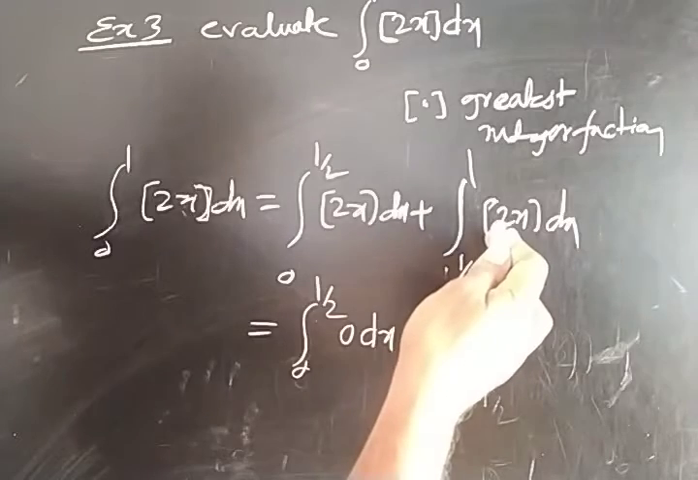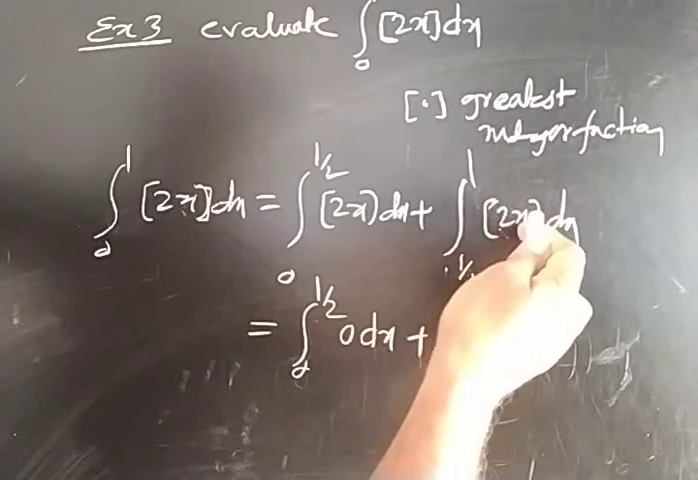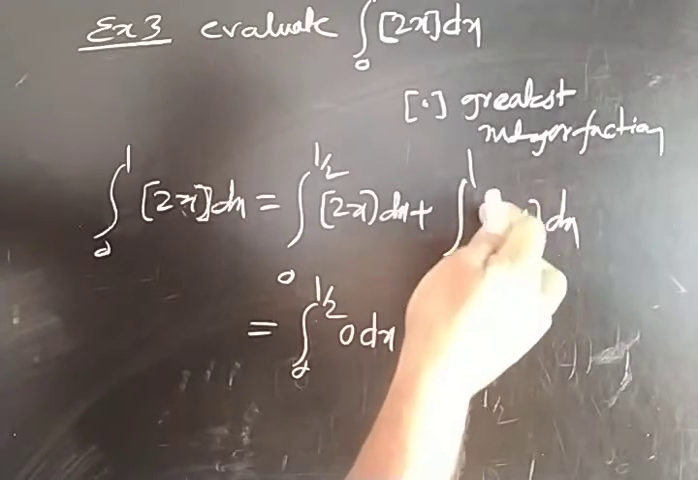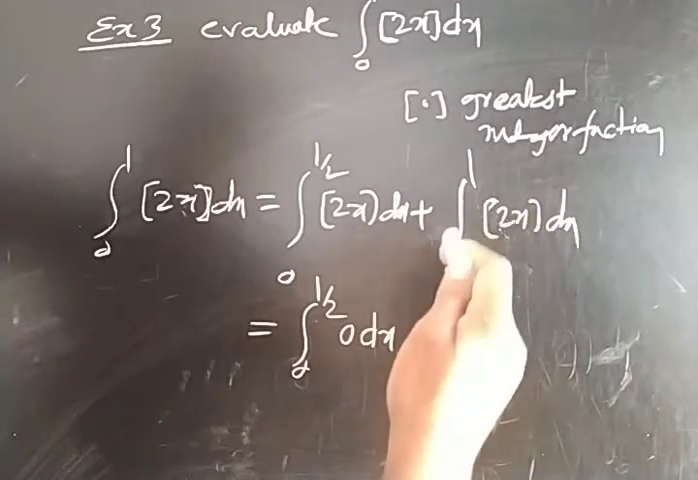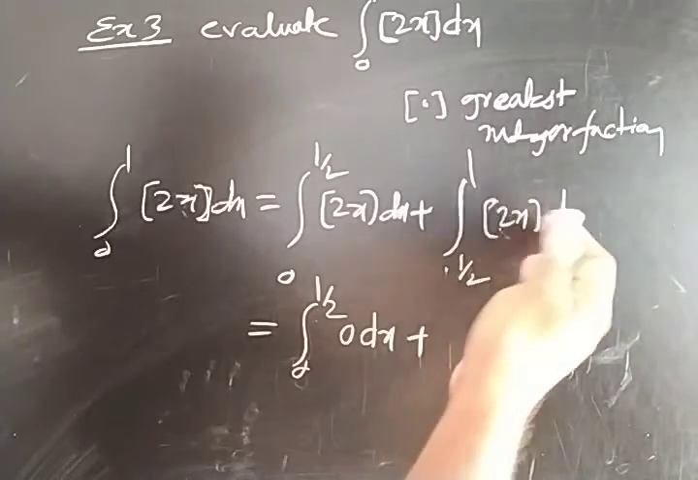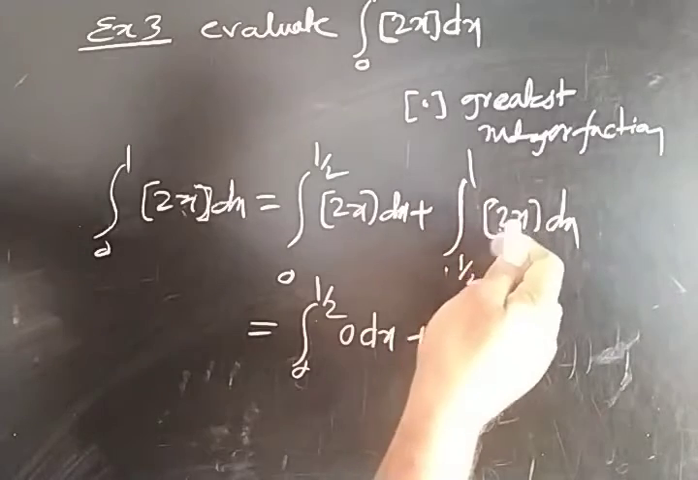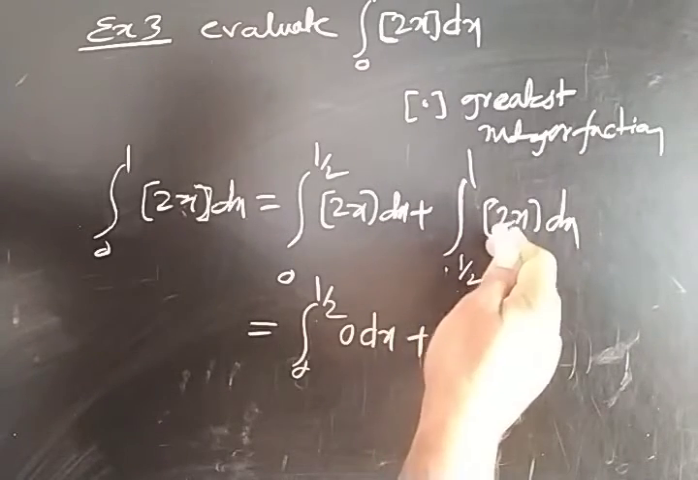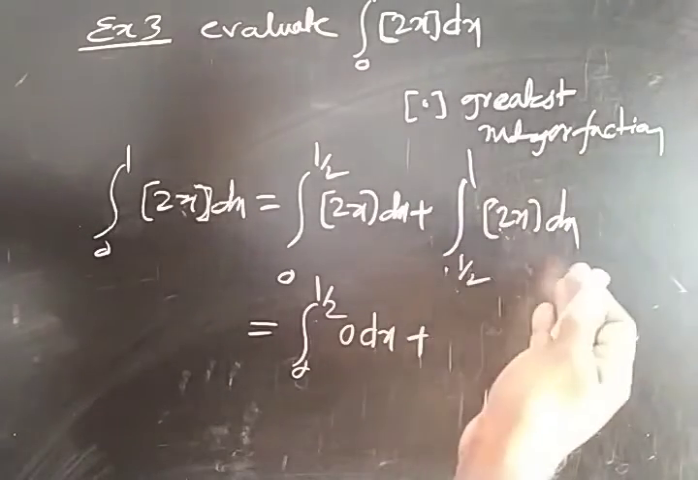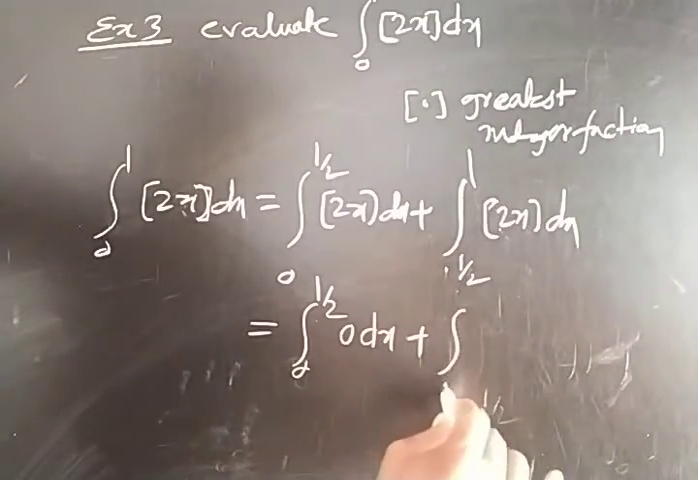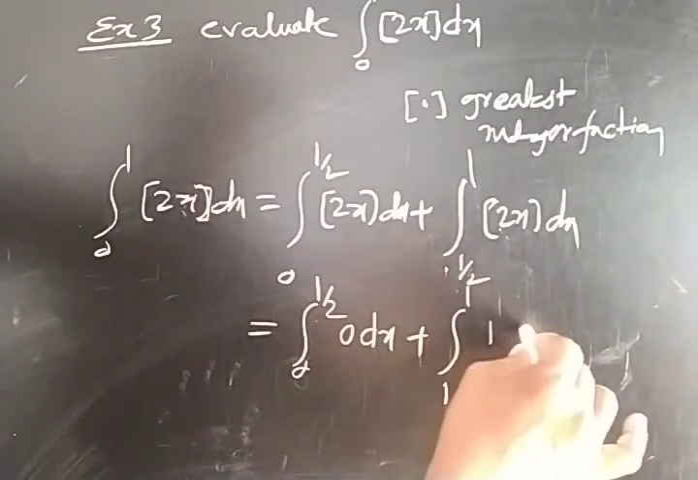Similarly, if you substitute 1 by 2, this function will be 1. If you substitute 1, you will get 2. So this function lies between 1 to 2. 1 to 2 means we have to take the left hand side integer value, that is 1 dx, in place of this function.